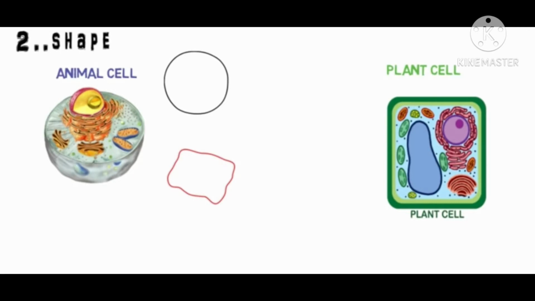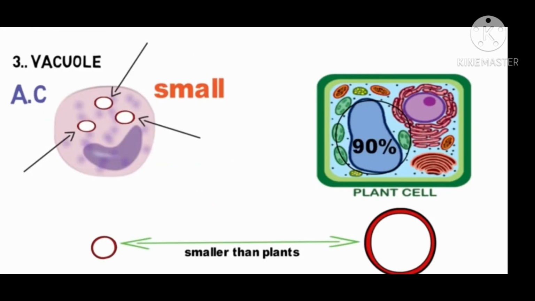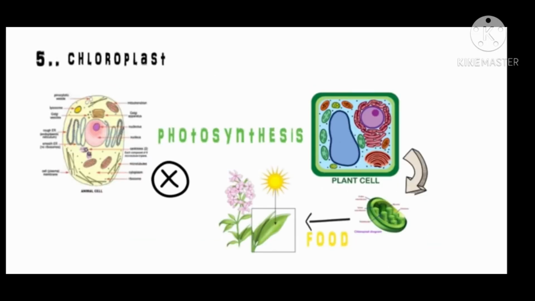Second difference is the shape. Animal cells are either spherical or irregular in shape, but plant cells have a fixed shape. They are rectangular in shape. The third difference is the vacuole. In plant cell, vacuoles are larger and occupy almost 90% volume, but in animal cell they are smaller in size.